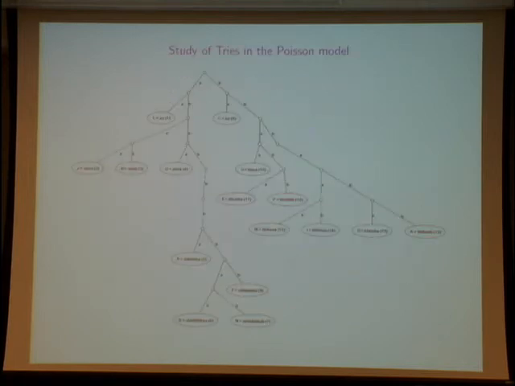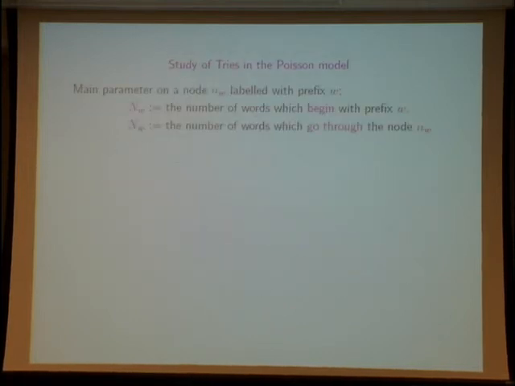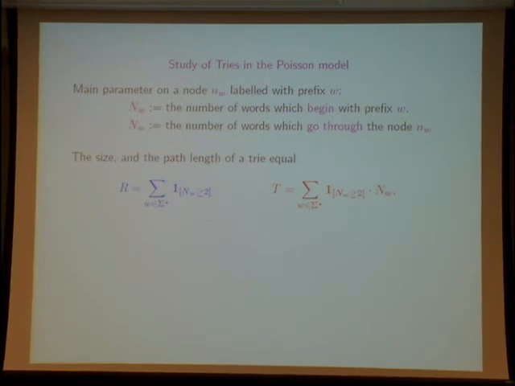So first I study the trie in the Poisson model. I am interested in the size and in the path length of a trie. It is easy to see that all these parameters, the size R or the path length T, can be described with the variable nw.